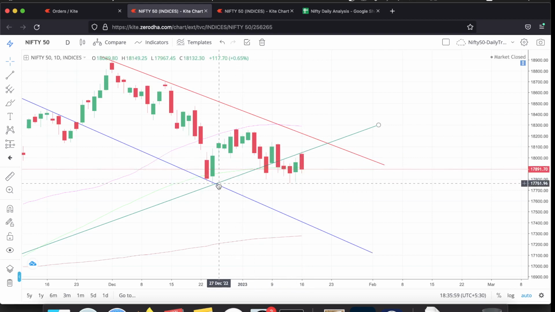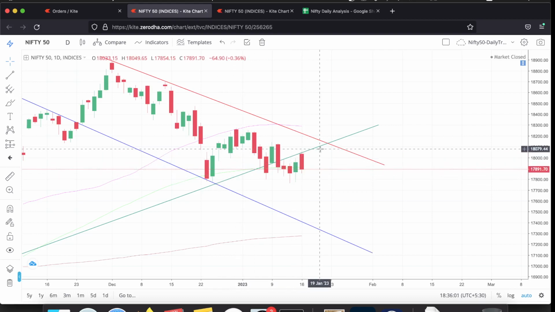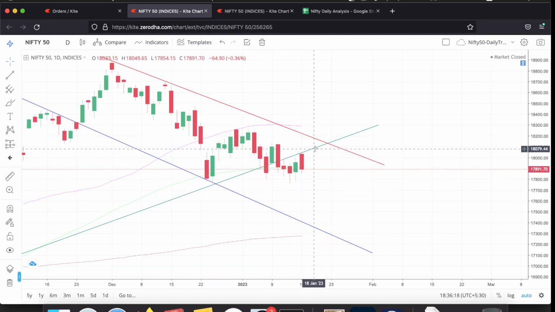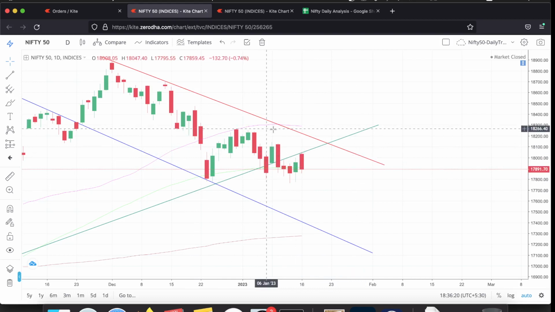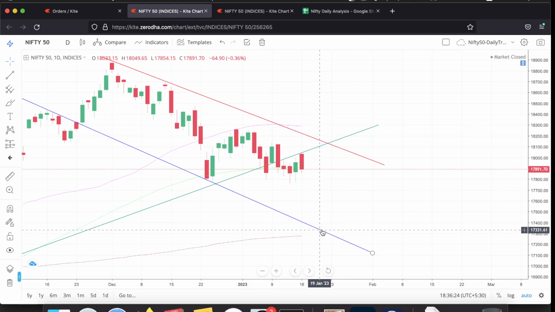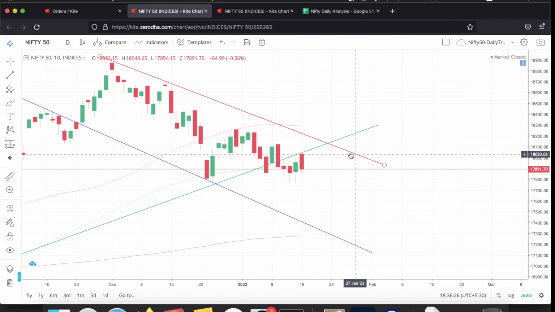So this particular line is acting as a rising resistance line since it broke down, until which time it acted as a support. Now it's acting as a resistance line. These two lines haven't yet come into play, so we have to see what happens when the price action reaches any of these two lines.